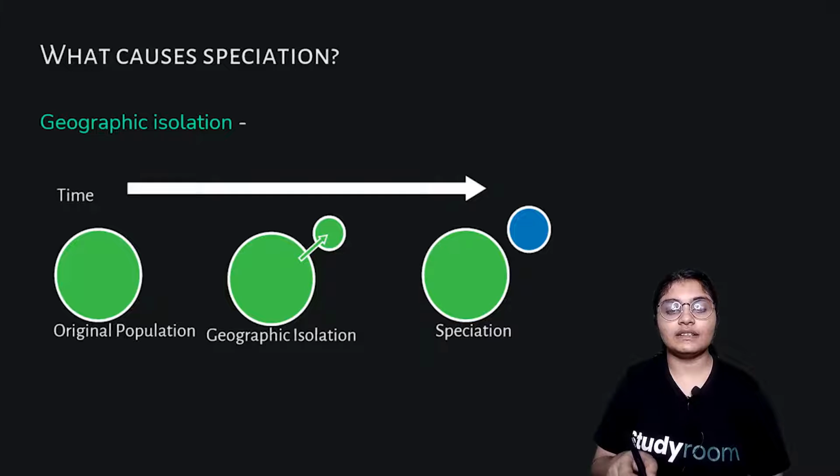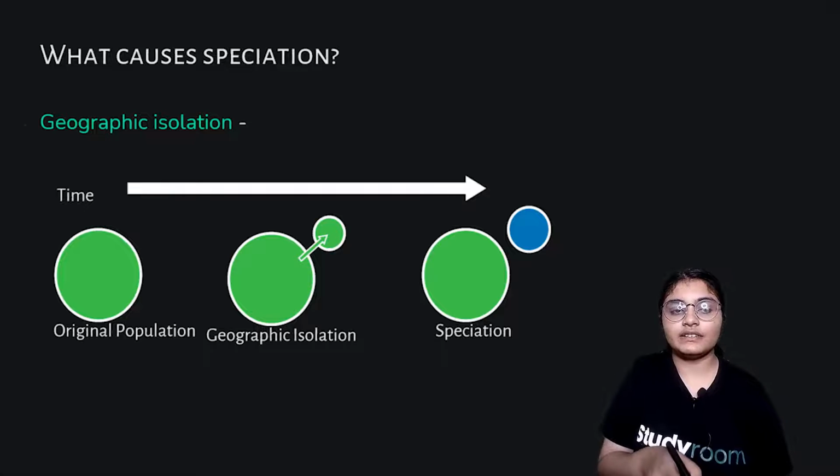You see, the color here was green, and when it got separated it was green in color, but then with the passage of time it actually changed to blue color. So it formed a different species.